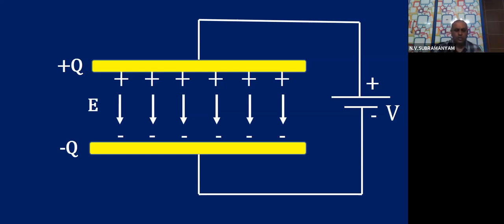Okay, children? So whenever you are doing a derivation, you must have a proper plan in the mind, how to get the final answer. So what are the different steps involved? Now the steps are clear. First calculate the electric field. Using that calculate the potential difference. Then using that calculate the capacitance. So if this flow is clear in your mind, then automatically you will be able to proceed with clear understanding. Okay, shall we proceed?